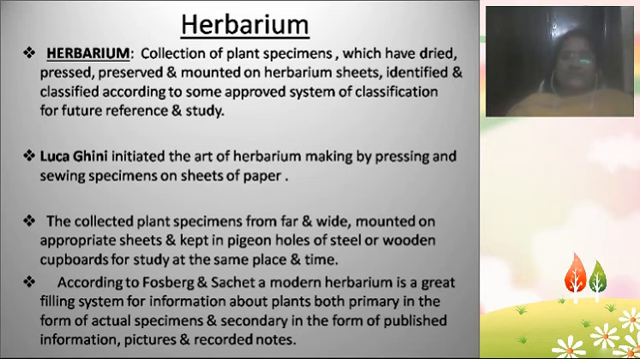The modern herbarium definition was given by the scientists Fosberg and Sachett. Fosberg and Sachett stated that the modern herbarium is a great filing system for information about plants. As I just told you, extensive information should be given in the modern herbarium: the primary information about the plants, where they were collected, the photos, and how they look, meaning the morphology of the plant, and also more detailed information about the plants to publish. So that is the modern herbarium.